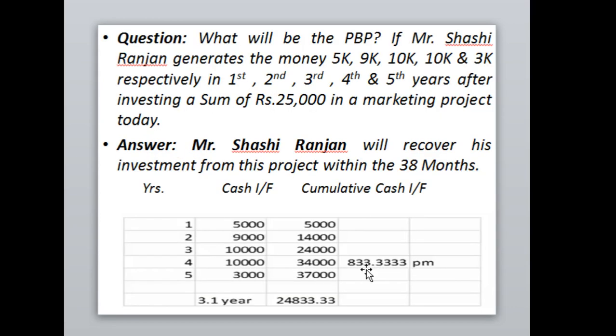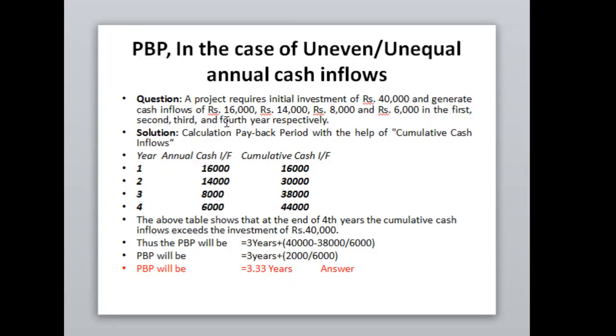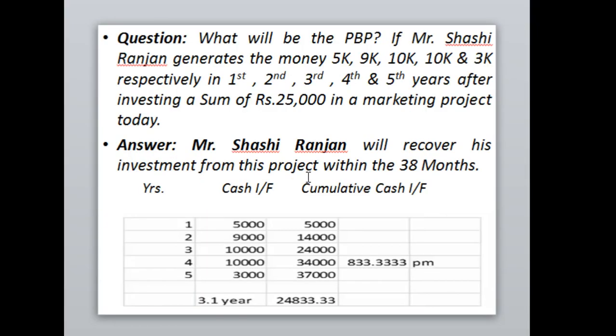Even though this is not in your syllabus, another important example I'm going to share with you is: what will be the payback period if Mr. Sasi Ranjan generates 5,000, 9,000, 10,000, 10,000, 3,000 respectively in the first, second, third, fourth and fifth years after investing a sum of 25,000 in a marketing project today. This is again an uneven cash flow example. How much time will he take to recover the total amount invested in the business?